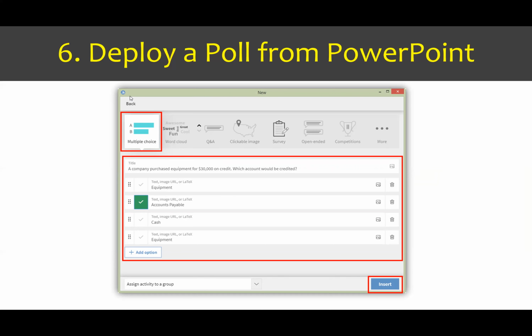You'll see this is very similar to the screen that we saw earlier, where I have the different options that I want to create. I selected multiple choice, added in my title and my answer options, and selected the correct answer. Then the next thing I did was simply select Insert.